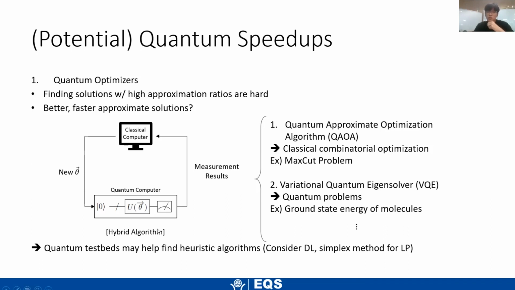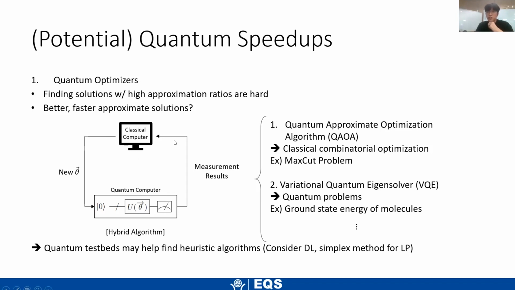And one major approach that we're trying right now is hybrid algorithms. This is a framework where we have a quantum computer with a circuit that is parameterized by some variables theta. We measure the resulting state, and using these results, we process it using a classical computer. Maybe we calculate some loss function, and then we use gradient descent on it. And then we get some new parameters to try, and then we repeat this over and over again. And we can use this framework for many different types of problems.